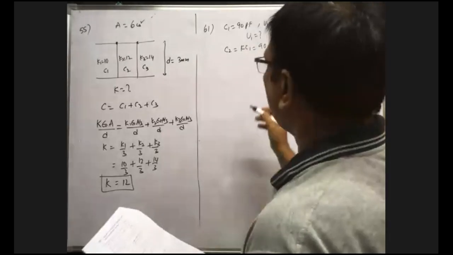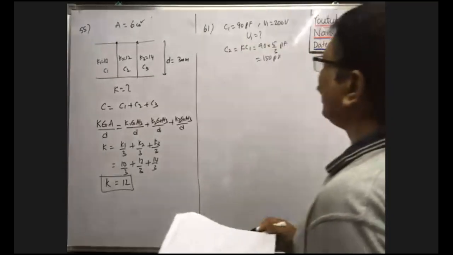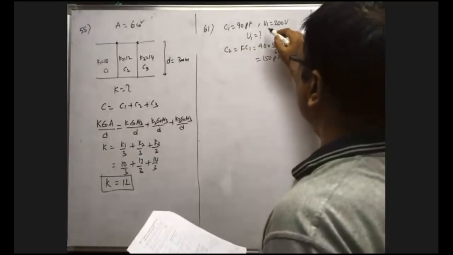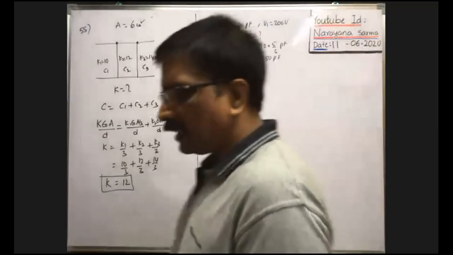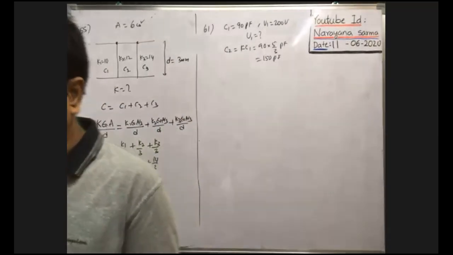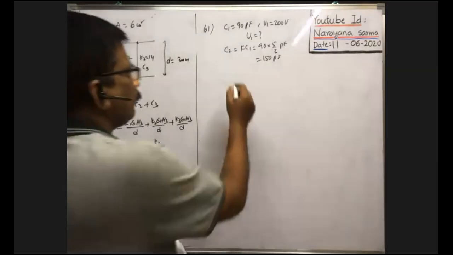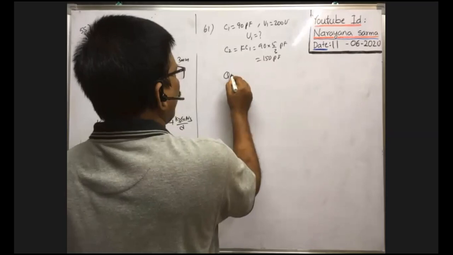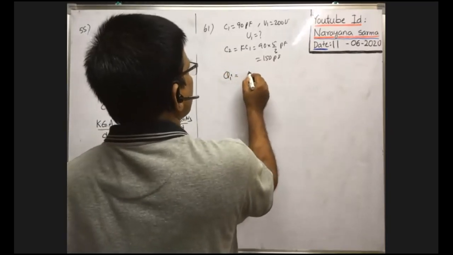Then what about the induced charge they asked? Initially, what is the initial charge? First we have to find it, whatever the potential. Only induced charge they asked, so initial charge Qi is equal to C1 into V simply.